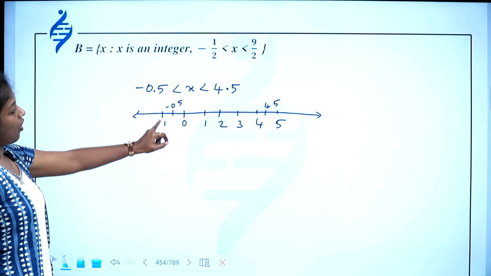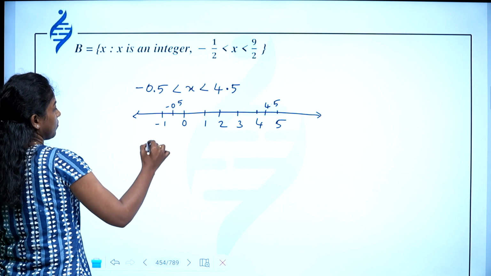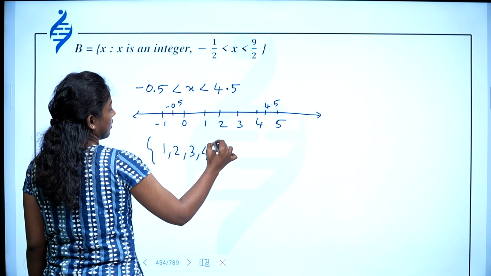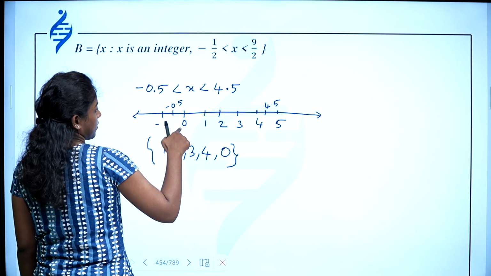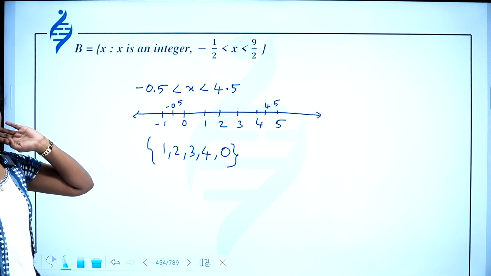And you have to take all the integers in between them. So which are the integers? 1, 2, 3, 4 and 0. You have to take the 0 also. So 0, 1, 2, 3, 4. These are the integers in between minus 1 by 2 and 9 by 2.